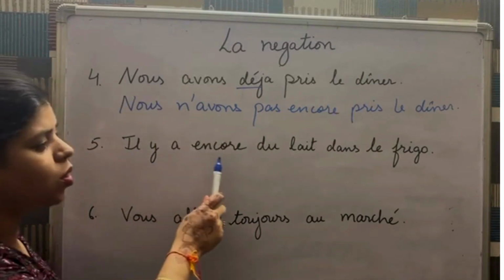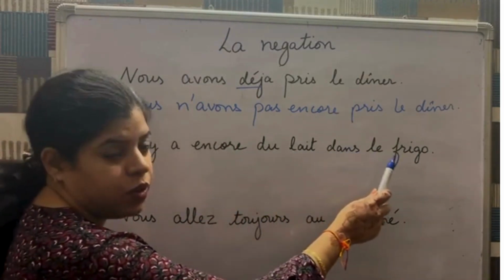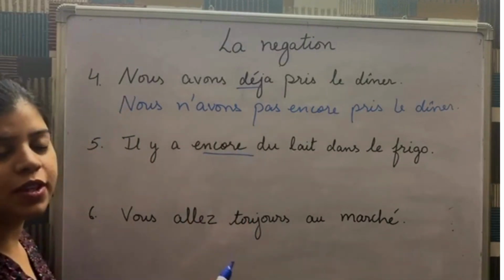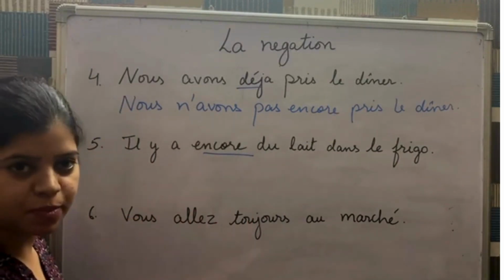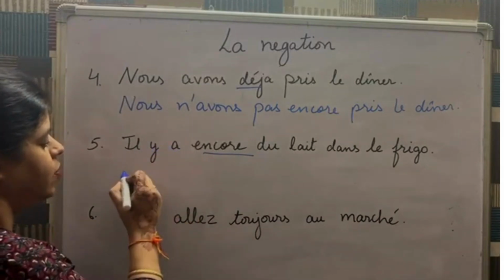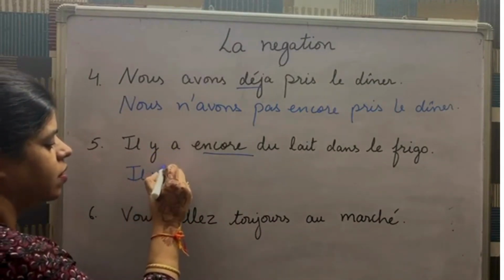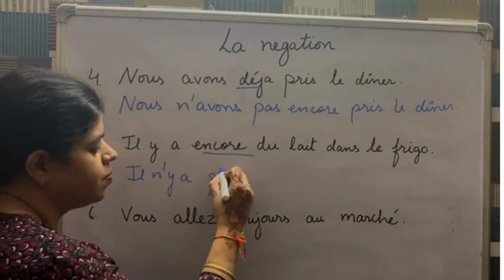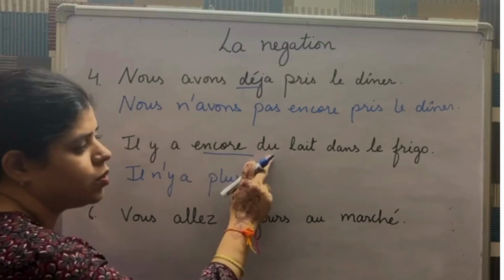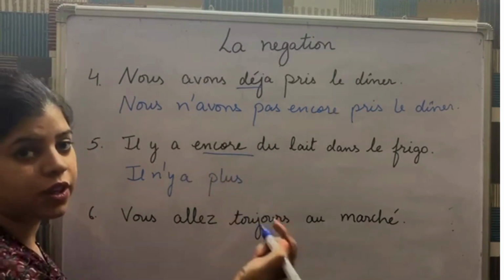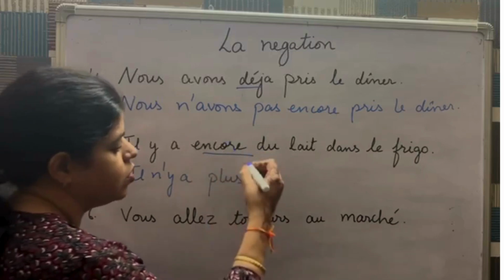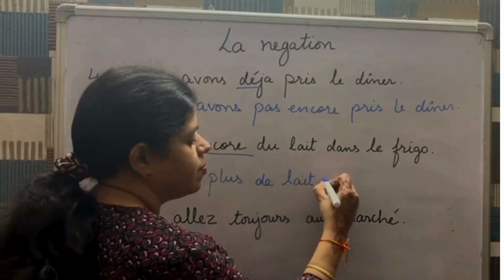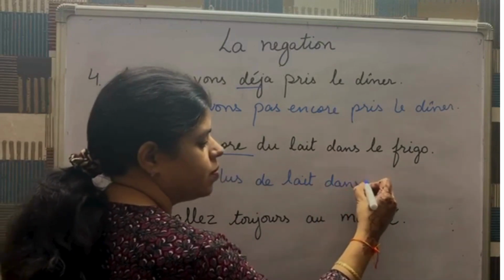Next is, il y a encore du lait dans le frigo. Here our expression is encore, for which the opposite is ne plus verb plus plus. So, il y a will change to il n'y a. Il n'y a, for encore it's plus. Il n'y a plus. Now, du, de la, de changes to de in French for a negative sentence. So, it will be de lait dans le frigo.